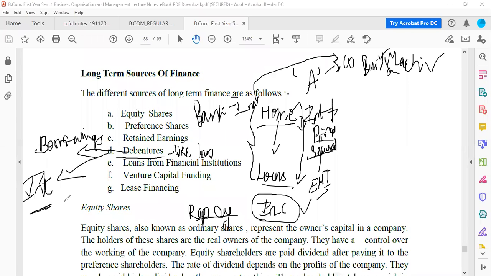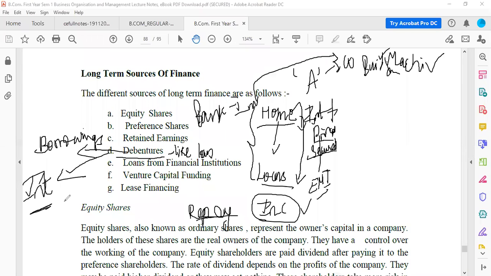You request your friend and take 100 rupees from them. That is a borrowing. Similarly, even the long-term finance source in the company is a debenture. Now these debentures are not issued so easily. There is a lot of process involved in the debenture issue.